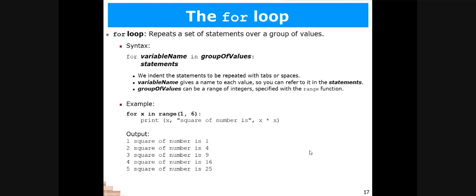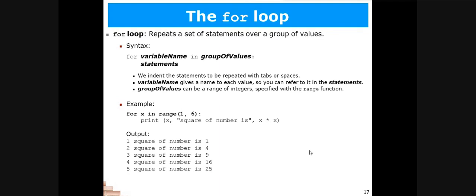It is used to repeat a set of statements, and the concept of using this for loop is to give some starting value and the end value to this loop. When we are sure about how many times we are going to repeat a certain task, at that time we use a for loop.